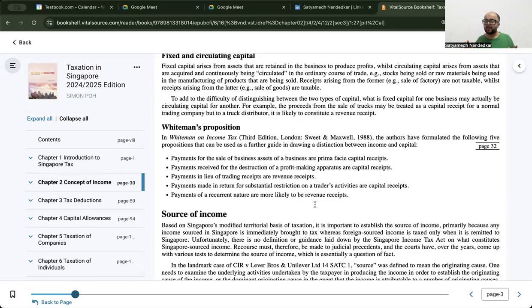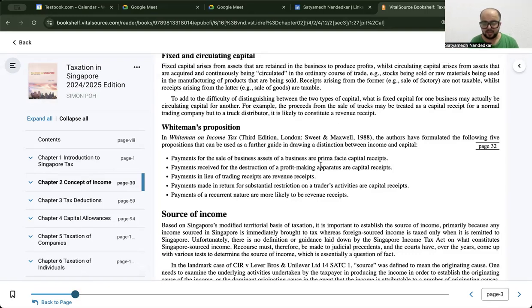On the other hand, capital receipts and capital assets are primarily concerned with non-current assets in your financial statements, assets that are not held for sale in the ordinary course of business, but which are generating income as they are helpful for generating future economic benefits. They are not sold themselves, they help in creating something that is sold. That is basically the distinction between a capital receipt and a revenue receipt.